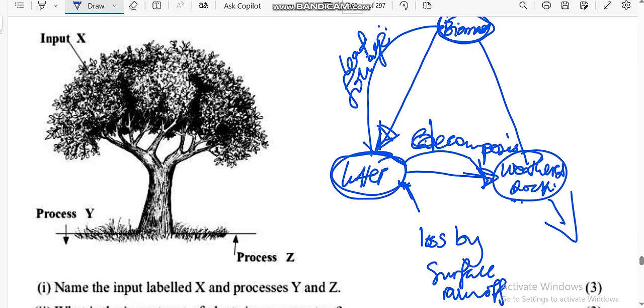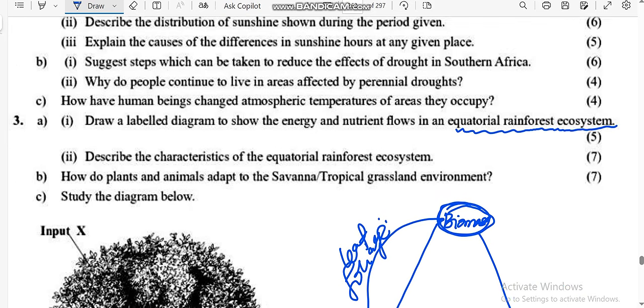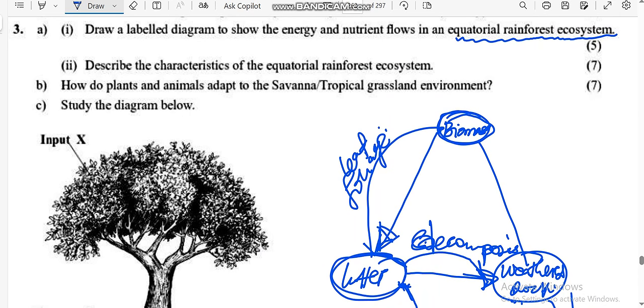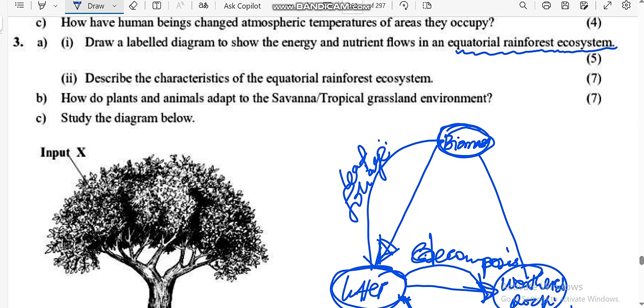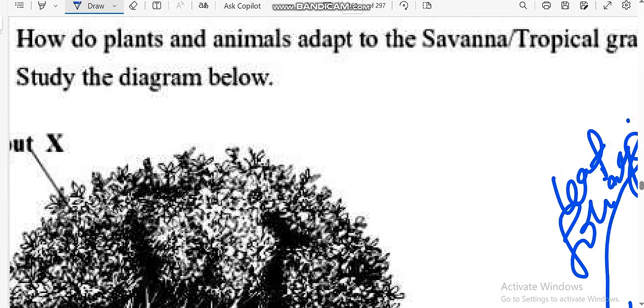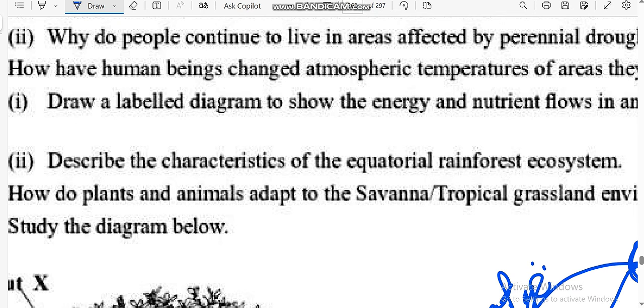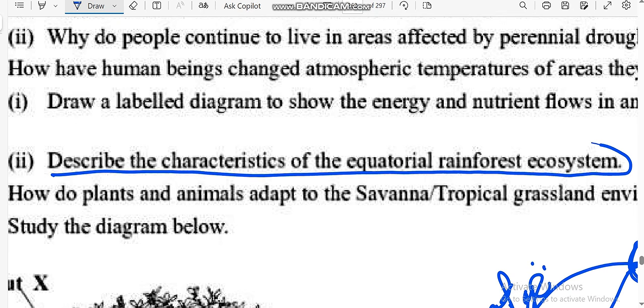Right, so let us see what is happening here. Another question, they are saying describe the characteristics. So this is the question. Describe the characteristics of the equatorial rainforest.